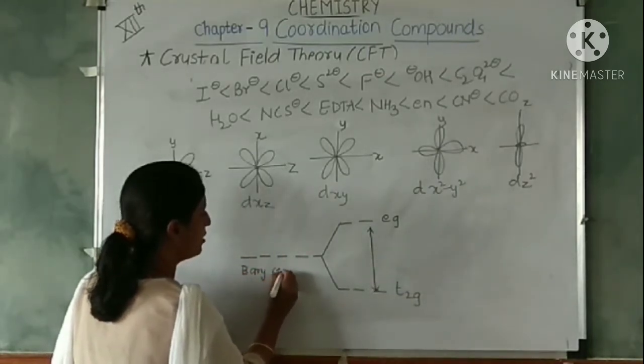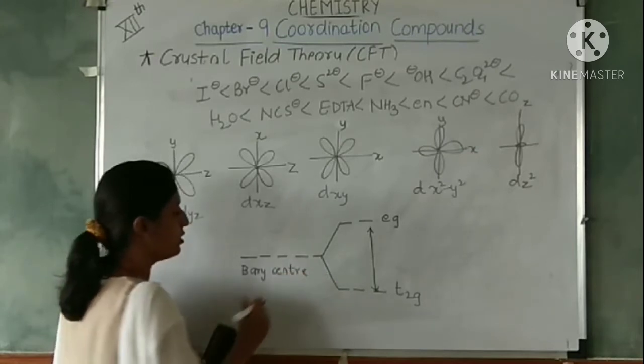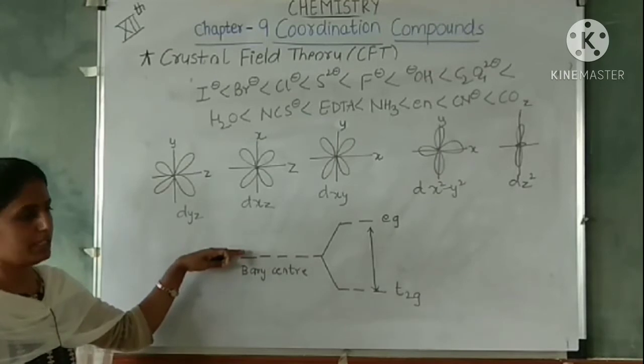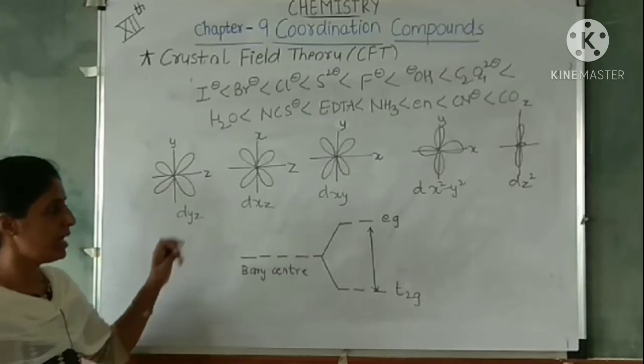We have seen that when there is no ligand field, all the d orbitals are degenerate, that is, they have the same energy.